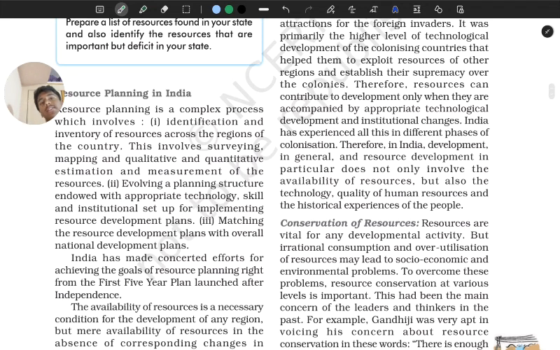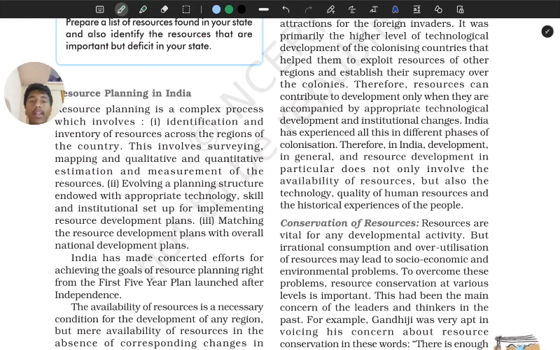Okay, next we move on to resource planning in India. We have three major steps when it comes to resource planning in India. The first is identification and inventory of resources across the regions. So first we need to know what is found where. In Chhattisgarh, Jharkhand, Madhya Pradesh, we find coal. We do a survey, we do a mapping, right? This is the area where we find coal. This is the area where there is more alluvial soil for agriculture, right? We do that, and then we estimate the quality and quantity of that resource.